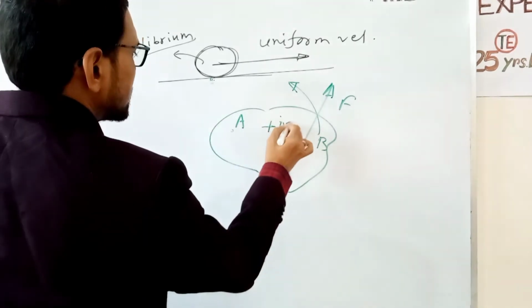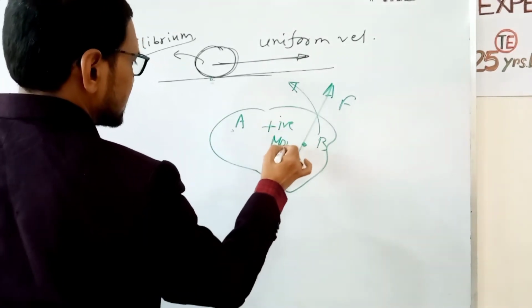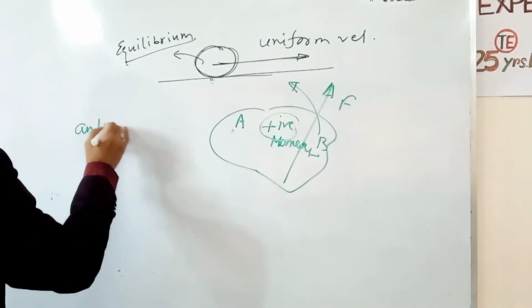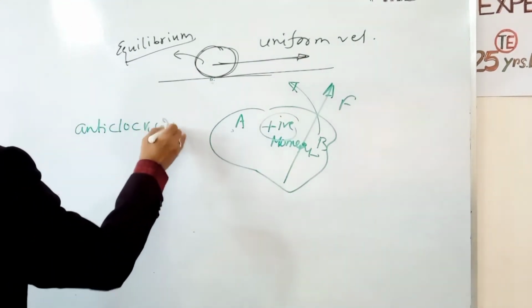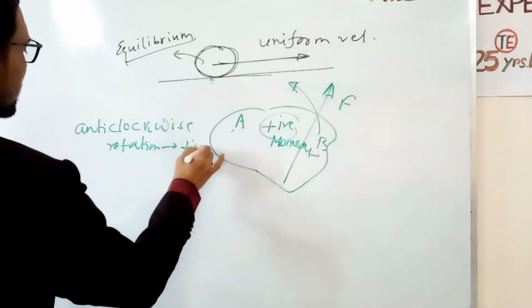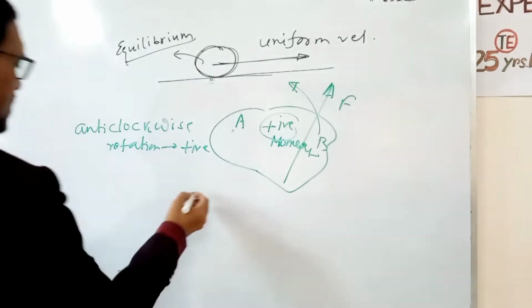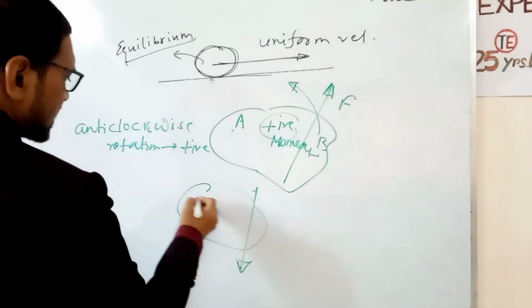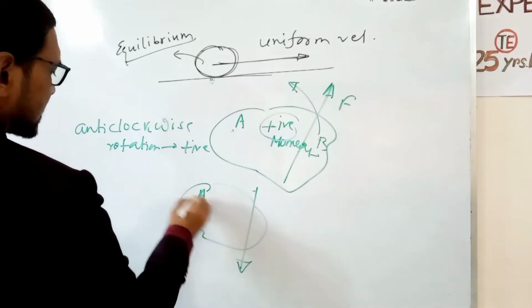So this is positive moment. Anti-clockwise rotation is positive moment.